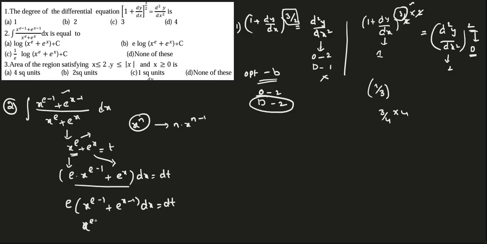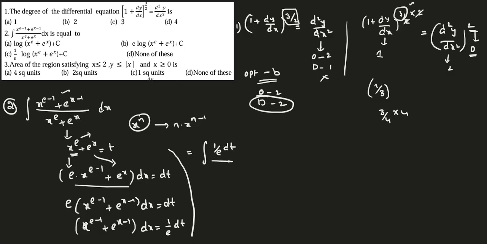Then I'll get e power x minus 1, e power x minus 1 dx is equal to 1 by e dt. Now let me substitute all this in the given question. It becomes numerator 1 by e dt, denominator t. So 1 by e is a constant, I will bring it out, dt by t. dt by t is log t. So 1 by e log modulus t, bracket t, according to your convenience.